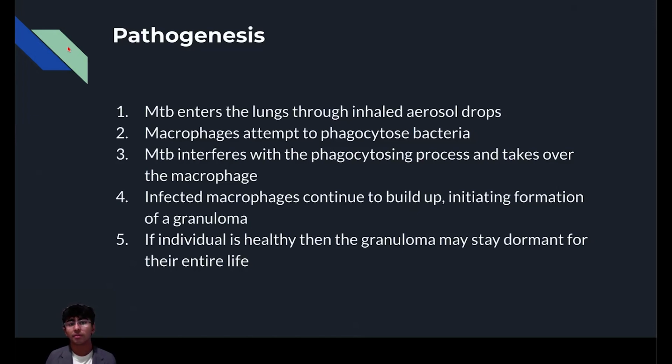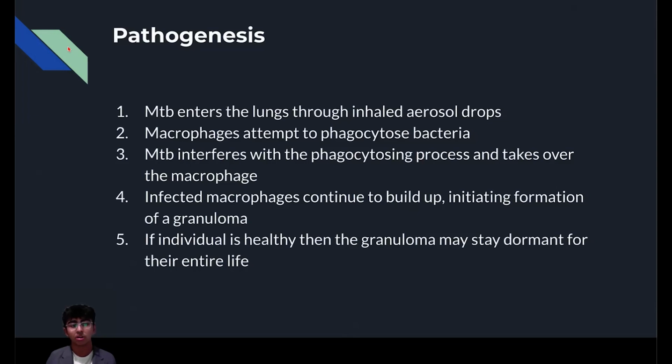When alveolar macrophages detect MTB as a threat, they phagocytose, or engulf, the bacteria with their cell membrane. Then, the macrophage attempts to lyse the bacteria through phagosome maturation, but the bacterium interferes with this process. This results in the bacterium being able to infect the macrophage.